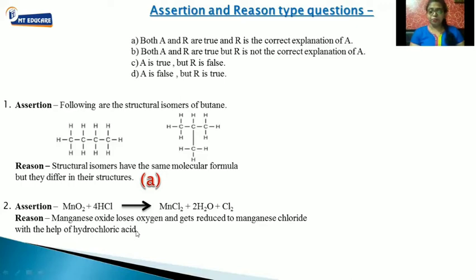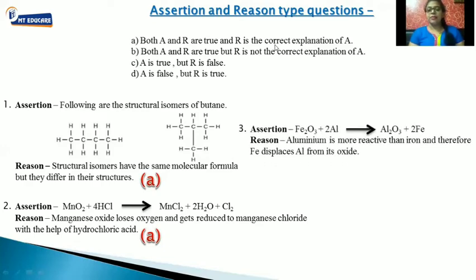Is this clear? Fine. So which of the following options is correct for the second one? Yes, here also we will have the first option, that is, both A and R are true, and R is the correct explanation for A. So here also we have option A.